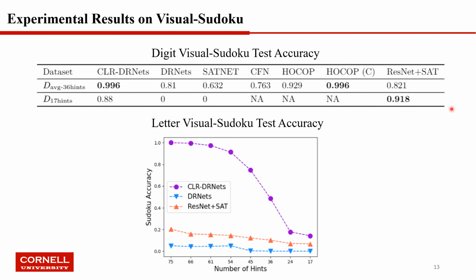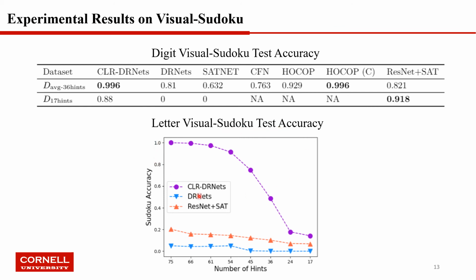The reason that ResNet plus set can achieve very good accuracy on 17 hints is that there are a lot of zeros, which means empty cells, in the 17 hints dataset. So ResNet can achieve almost 100 percent accuracy on identifying zero, so its performance is improved a lot compared with the average 36 hints dataset.